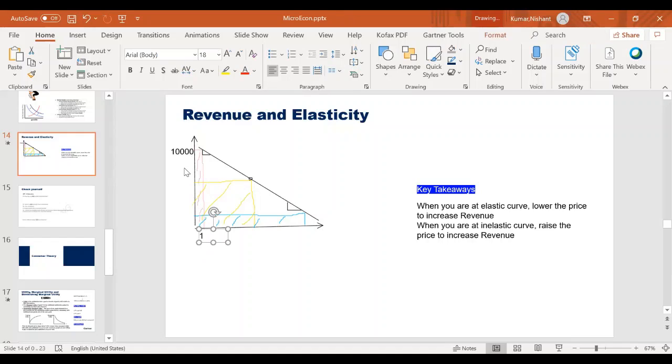right? If I decrease the price by 10%, so now my price is 9,000, you'll see that the number of students that will come to me would ideally become 2. So there might be 2 people who will come to me, right? So if I decrease the price by 10%, my quantity increased by 100%, right? So change in price is little, but the change in quantity is large. That means at this point, my elasticity is very high.